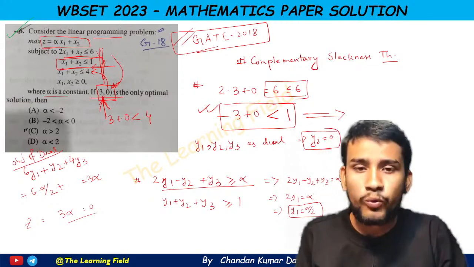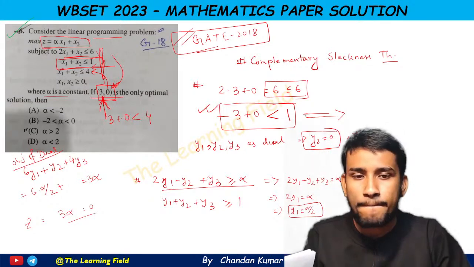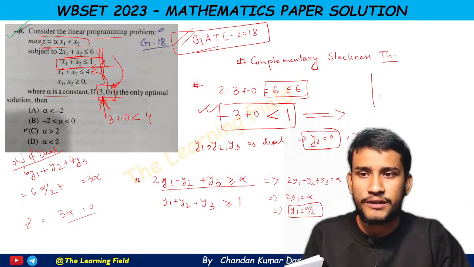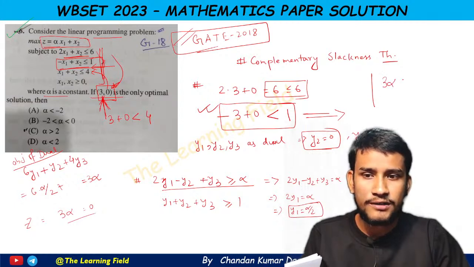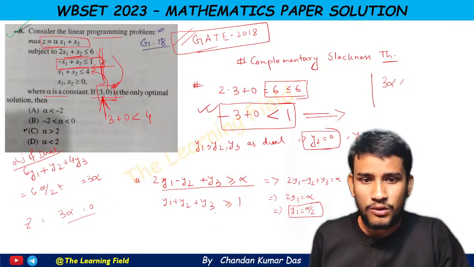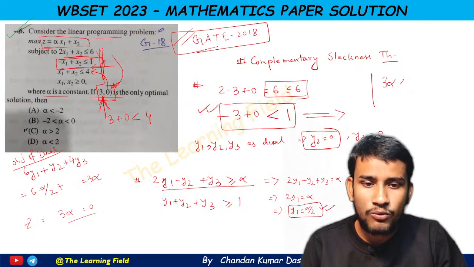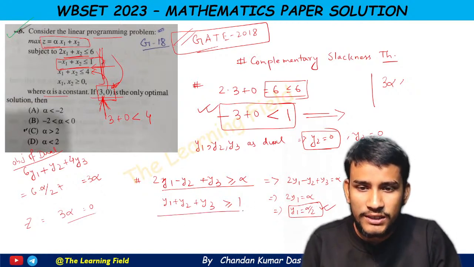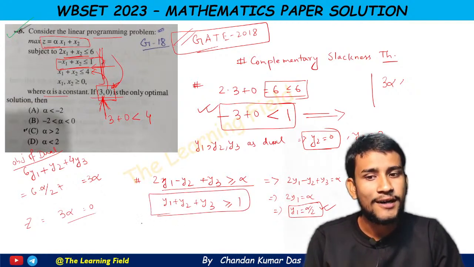Now what does the weak duality theorem say? If we put these values of y1, y2 and y3 into this inequality, we can simply get our answer.